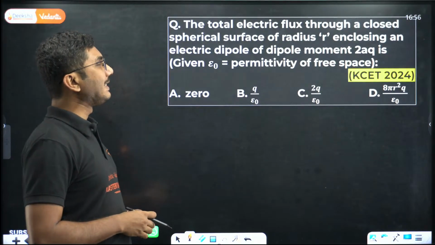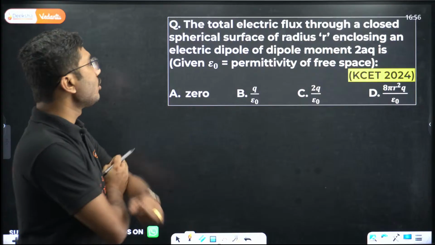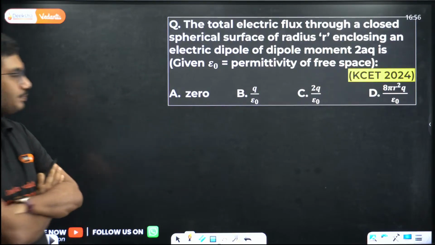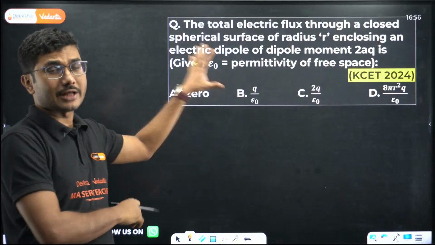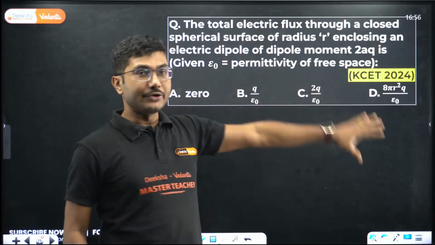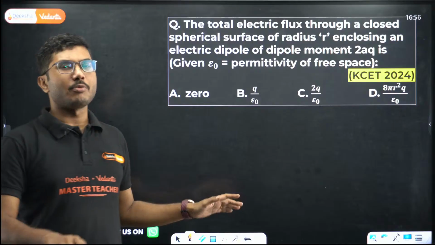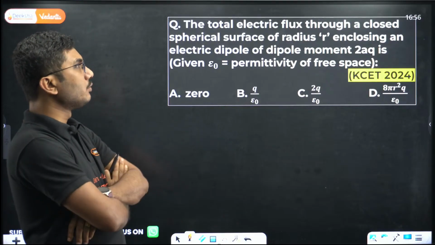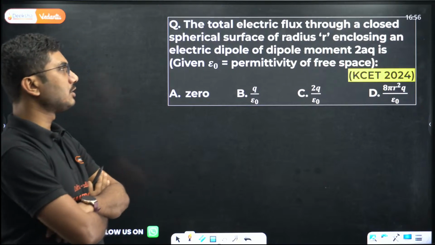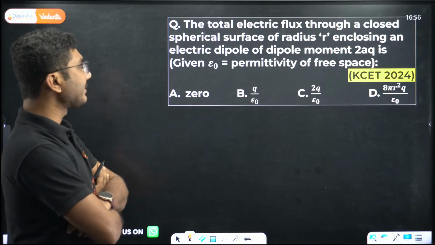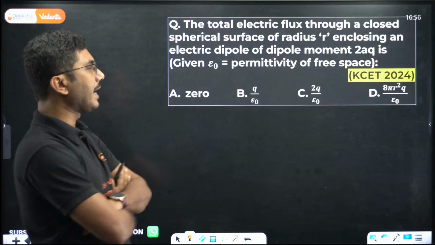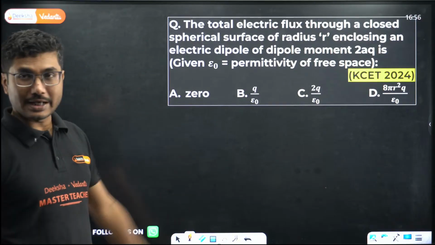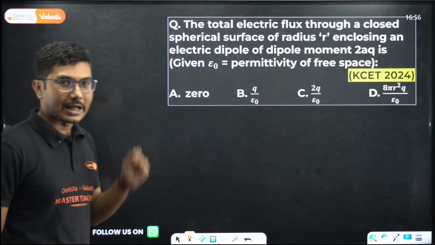The total electric flux through a closed spherical surface of radius small r. Yes, correct. Now let's see this question. Gauss's law, as you can see from the PYQ discussion, is one of the most important topics from this chapter, right? The total electric flux through a closed spherical surface of radius small r enclosing an electric dipole of dipole moment 2aq is given by, epsilon naught is the permittivity of free space. Easy question. They have not given the diagram, so you have to draw the diagram to understand it.